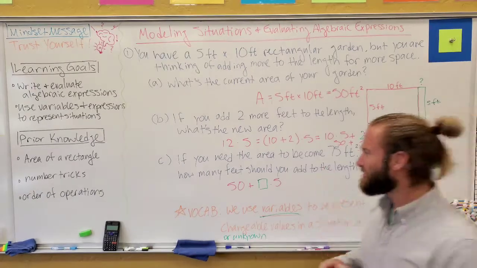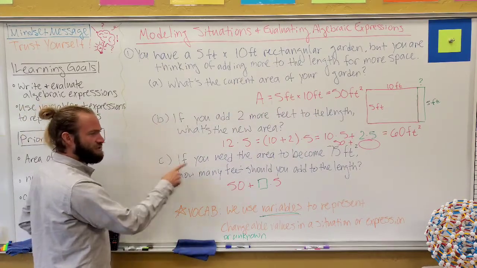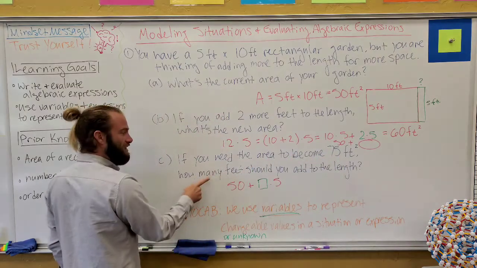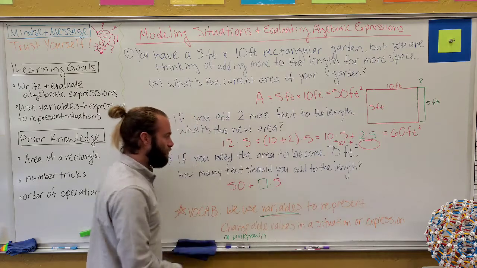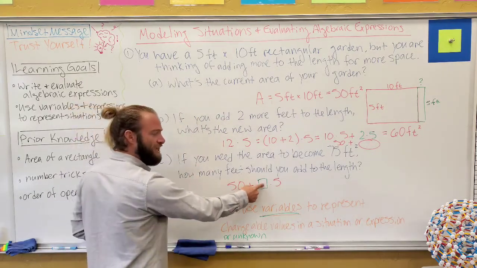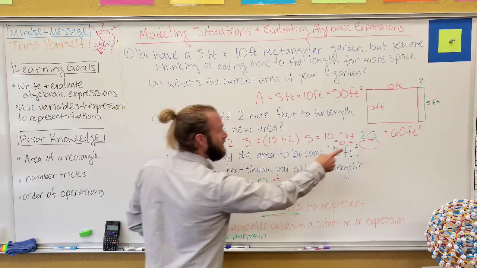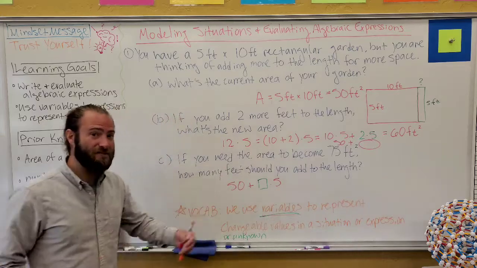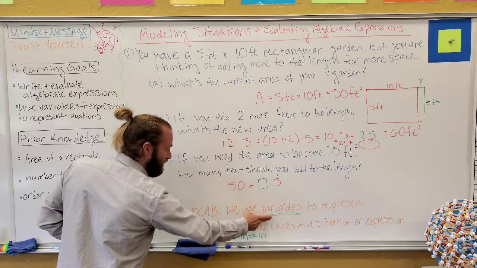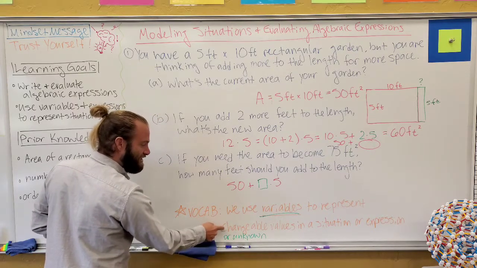Sometimes we don't know what that's going to be. And that's actually just like the situation in part C right here. Because it says we want the area to become 75 square feet. How many feet should we add to the length? So when it says how many feet, that represents, oh, well, we know that this length is changeable, and right now it's unknown what we want it to be, so that we bring the area up to 75 square feet. So this is really important, this word, but I want you to realize it's not necessarily always just unknown. It also represents the fact that it can be changeable.